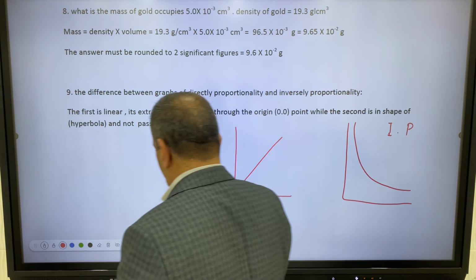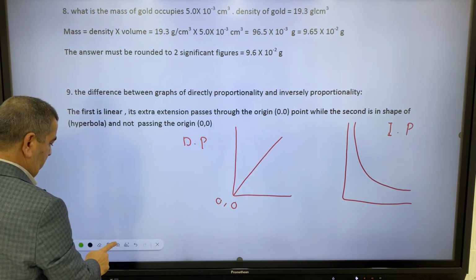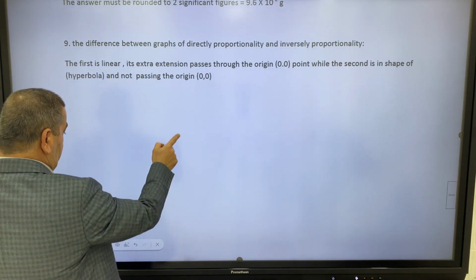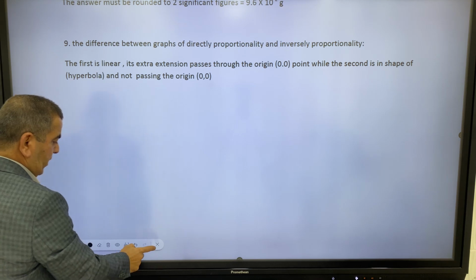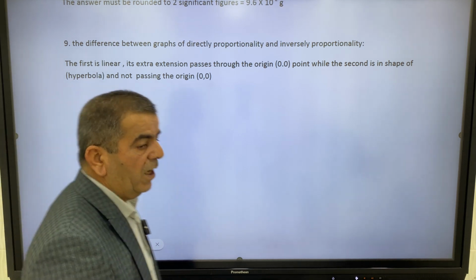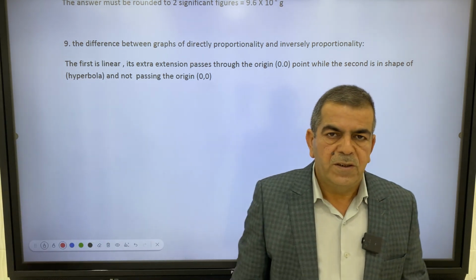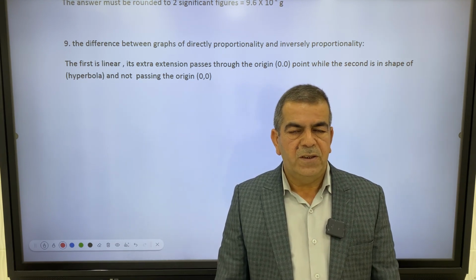I think we studied this before, and we studied all the details about proportionality, the direct proportionality and inverse proportionality, and this is all about the section 3, chapter 3 revision.